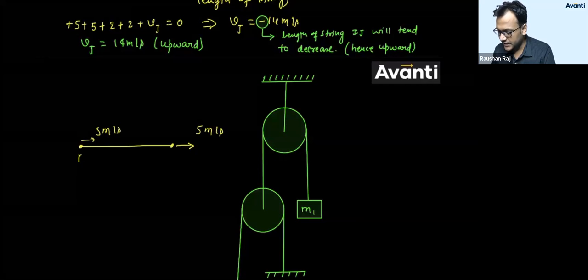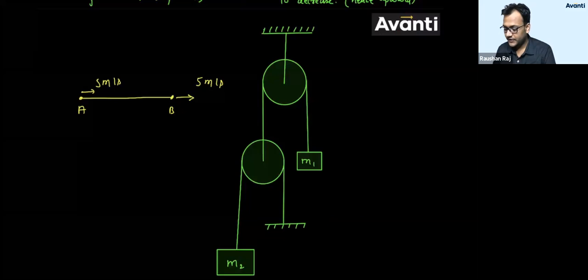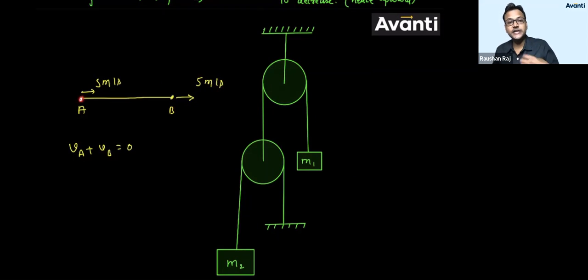If this is A, this is B. देखो, whether I am writing it properly, correctly or not. So I'll write VA plus VB will be 0. I have written VA plus VB will be 0. And then I'm using that if the velocity of this point is trying to increase the length, I'll take positive. If the velocity of this point is trying to decrease the length, I'll take negative. So see whether I'm going to get this relation or not, following the method that I have used here.